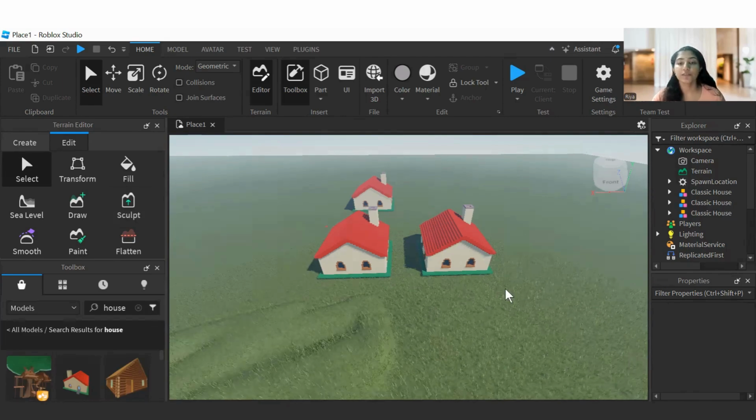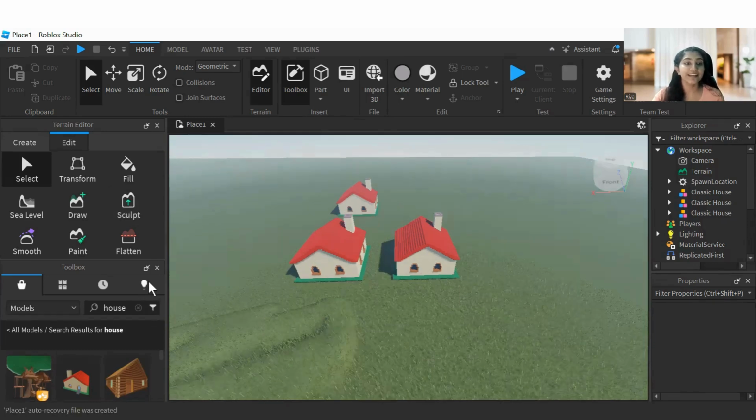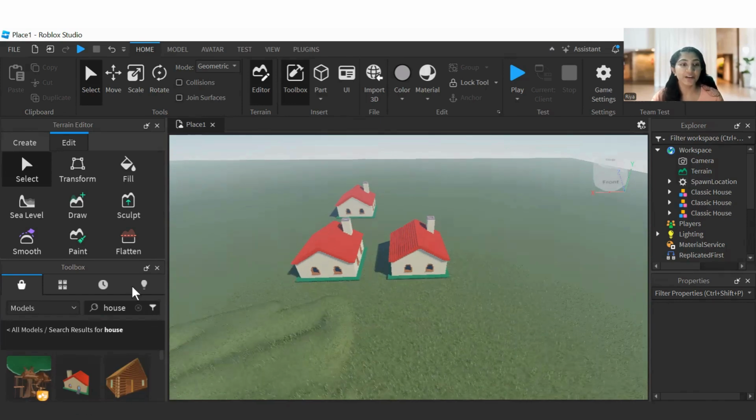Okay, so if you want to build a mountain, or if you want to make a water body, we can do that right now. For that, I want to use this sculpt tool. Before that, first of all, I'm going to make a mountain. Do you want to make a mountain? I will guide you how to make a mountain.